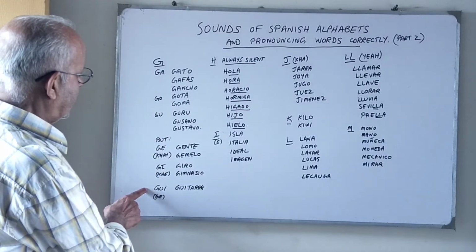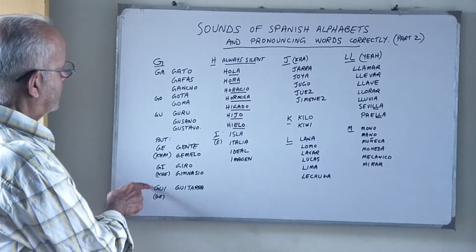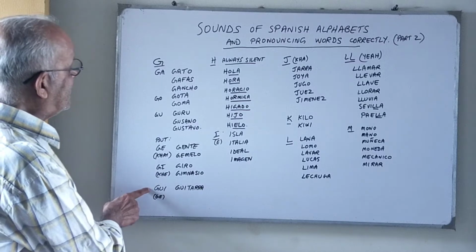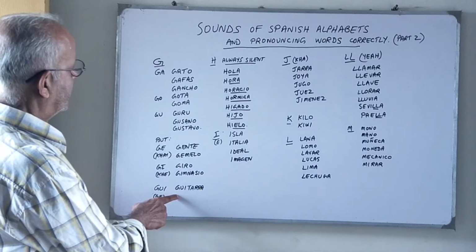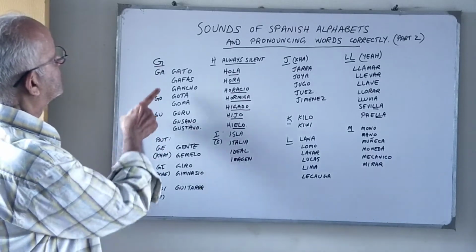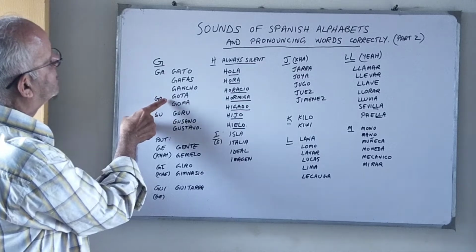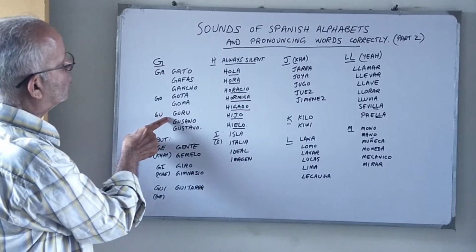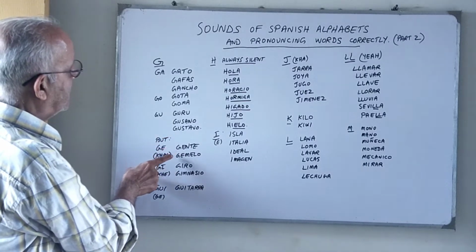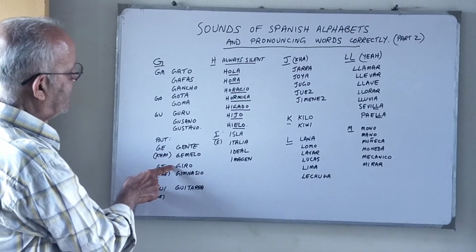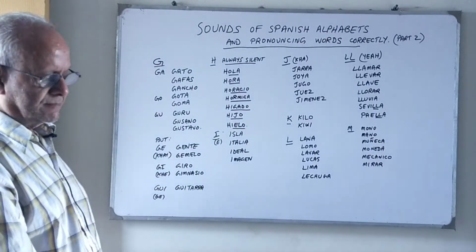Then GUI. GUI has a gi sound. Okay, so ge, he, gi, as in guitarra. Okay, guitarra. Once again, let's recap all of these. Okay, gato, gafas, gancho, gota, goma, guru, gusano, Gustavo, gente, gemelo, giro, gimnasio, and guitarra.